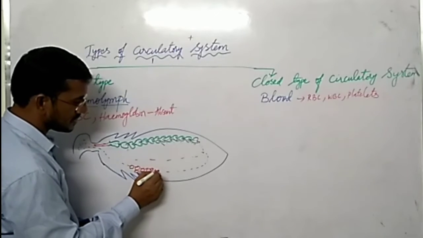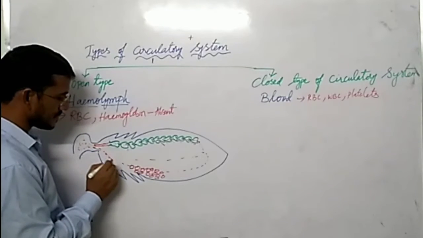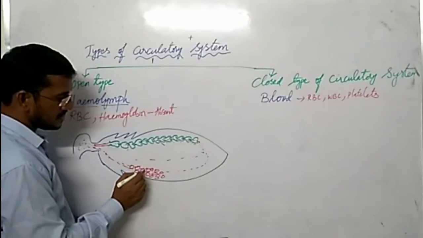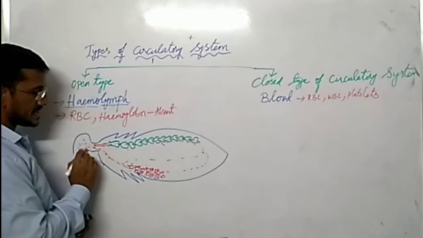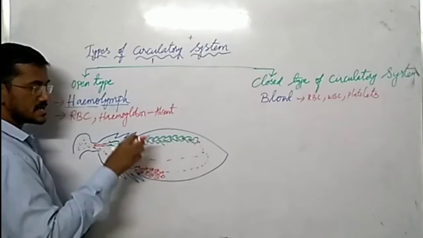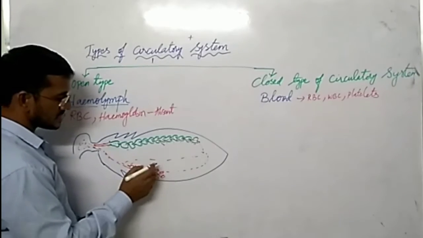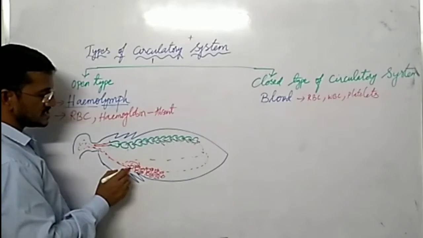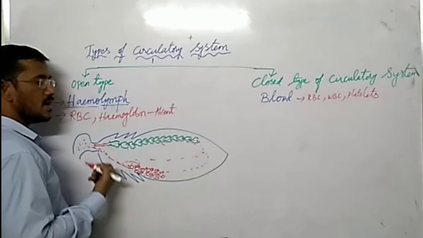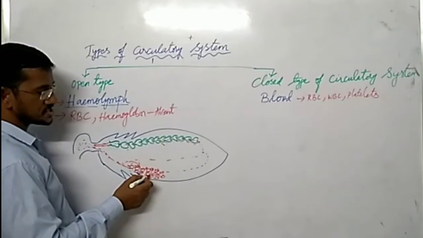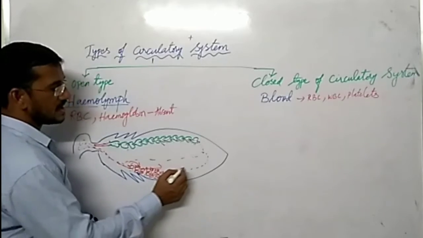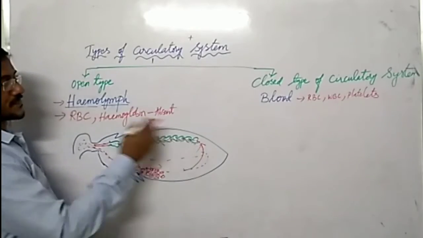Blood directly comes out and touches all these organs. Directly all tissues are dipped in this blood. This blood will supply nutrients and oxygen to these tissues, and they collect waste from there. Again they enter into the heart.